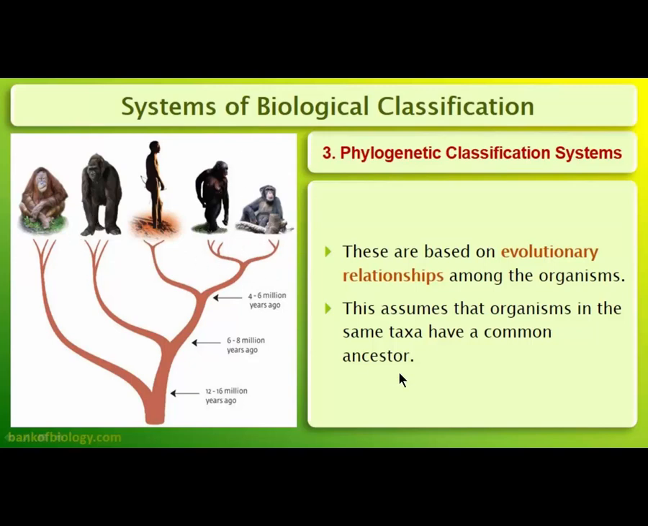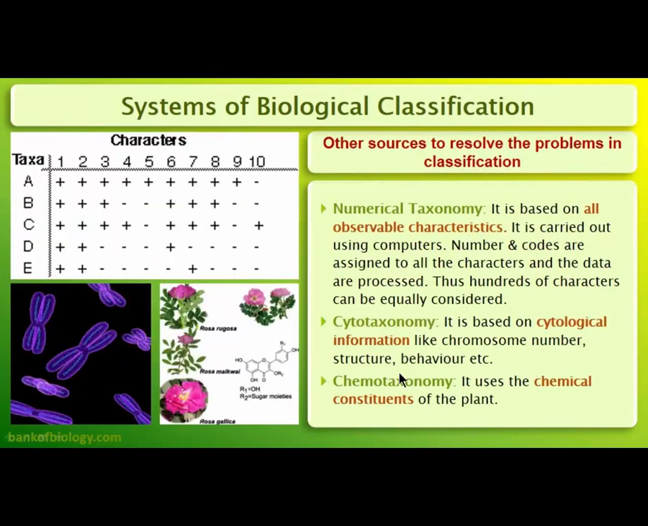Apart from this, there are some other systems of biological classification like numerical taxonomy, where the characters are given a number and code. So we can keep an enormous amount of characters as data, and we can compare different types of organisms with their similarities and dissimilarities to put them into the same classification system. Apart from that, there is cytotaxonomy, which is based upon cytological information like chromosome number, DNA content, etc., and chemotaxonomy, which is based upon the chemical constituents of the plant.